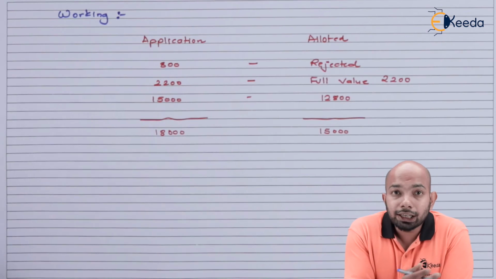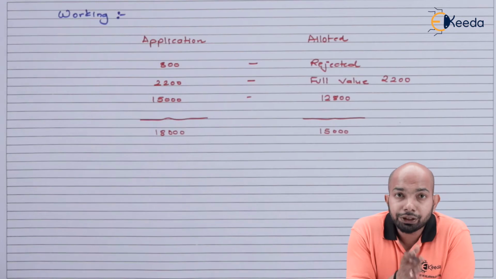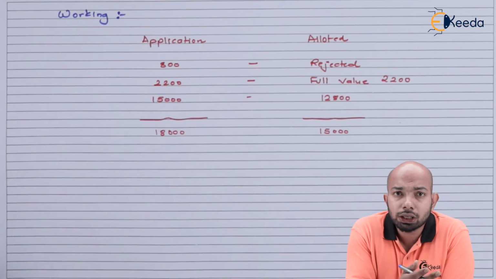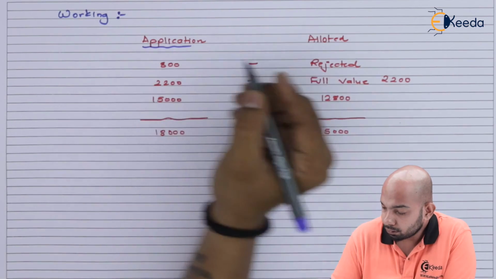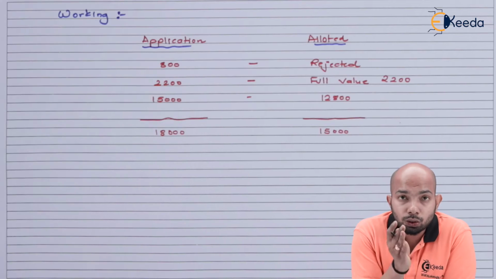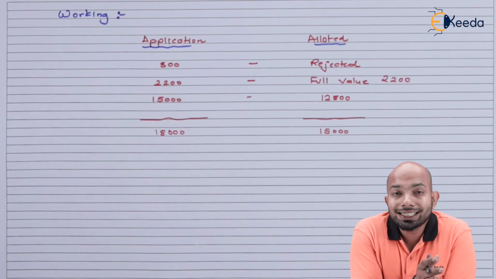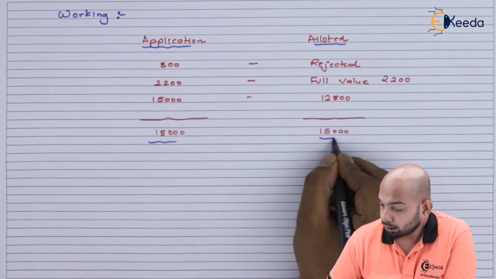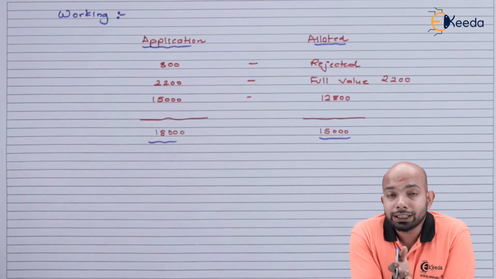So if you can see in the working that we have done here, we have divided the page into two sections: applications and allotment, or rather allotted shares. Now the first category of shares refers to the rejected shares. So the last total that you can see, which we are highlighting in blue right now, that means 18,000 and 15,000.